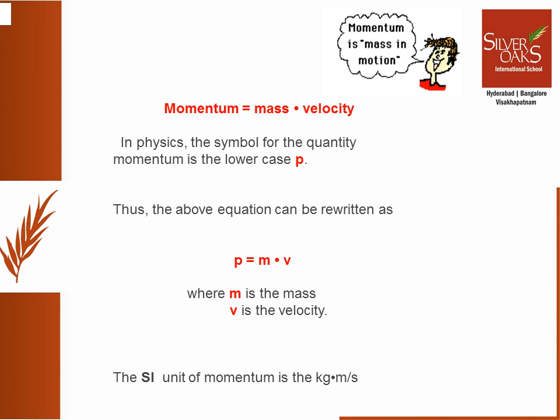Since mass is a scalar quantity and velocity is a vector quantity, a scalar multiplied by a vector is a vector quantity. Hence, momentum is also a vector quantity. The SI unit of momentum is kg meters per second.